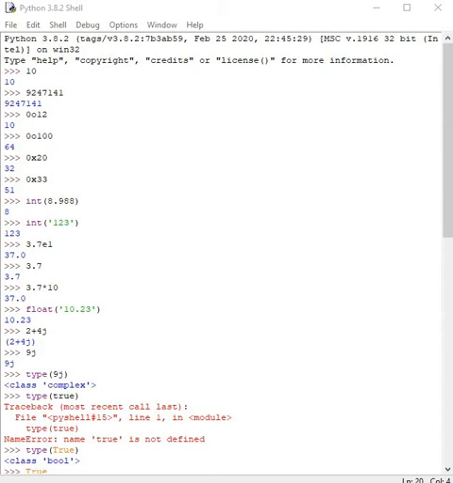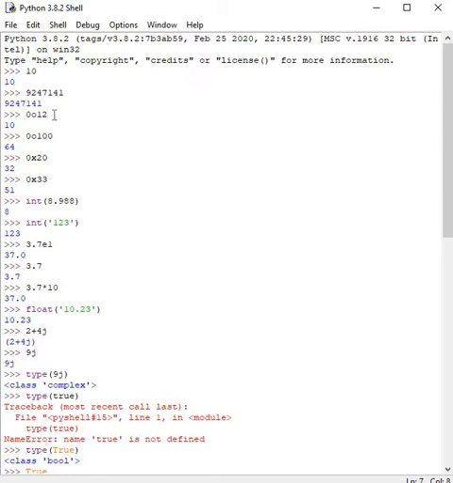Yeah, we'll see the things in Python clearly. Look at the first: if you type 10, you get 10. If you type any number, you get the same number. And look at this number.